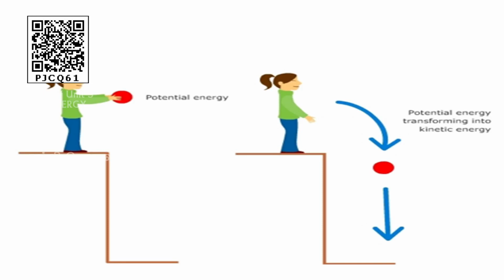So mechanical energy is nothing but an object having some potential energy that is converted into kinetic energy. It depends on the position of the object, whether it is at rest or in a moving position. If it is at rest, it has potential energy. If it is in the moving position, it has kinetic energy. So potential energy and kinetic energy combined together form mechanical energy. Children, I hope you have understood what mechanical energy is.